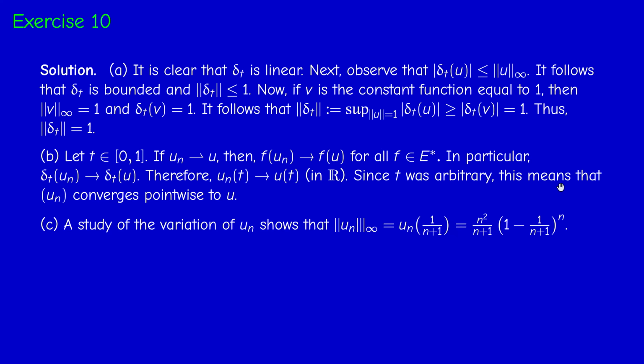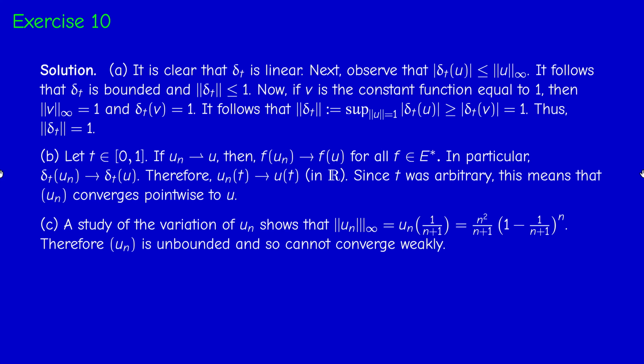You should be able to do that. And now what happens as n tends to infinity? The term here actually tends to 1 over e, as you know, and this tends to infinity. So the norm infinity of un tends to infinity. So un is not bounded, and therefore cannot converge weakly, because a weakly convergent sequence is necessarily bounded.